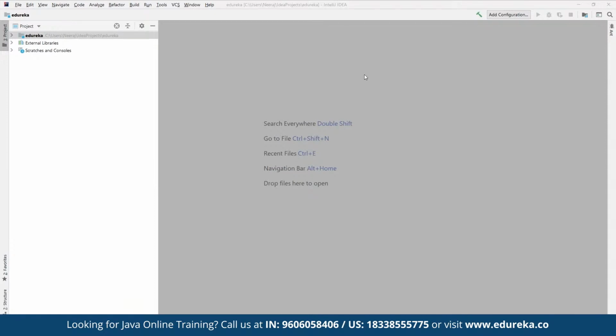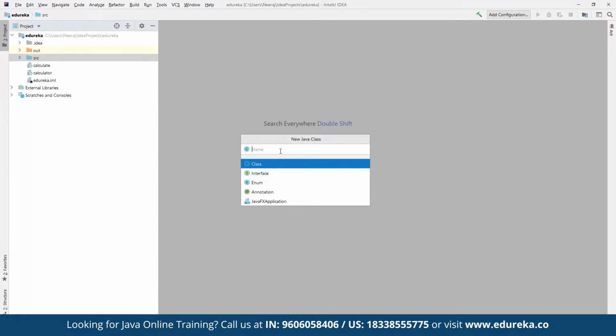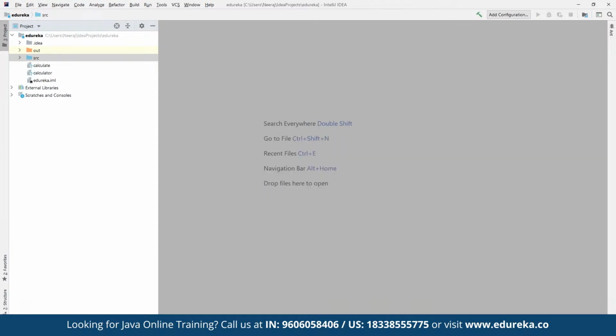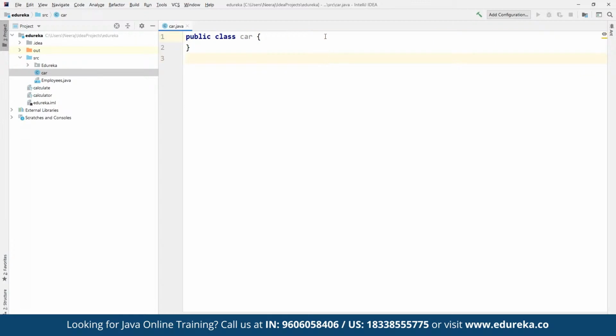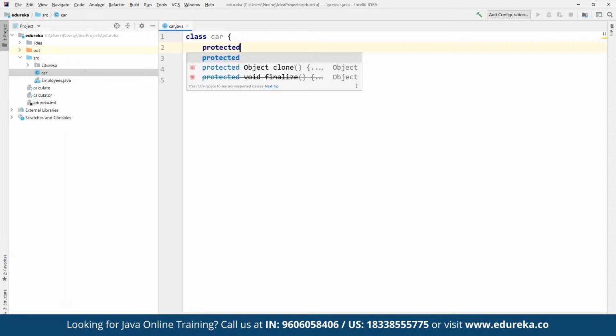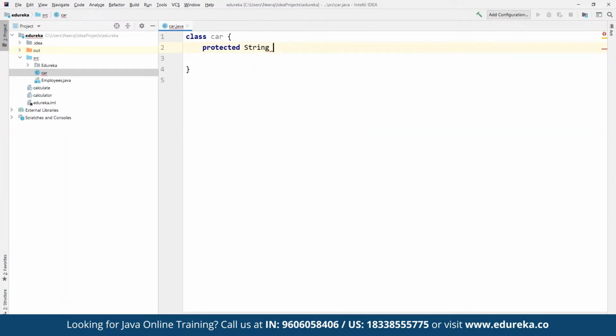Now we can define any class if we want. For example, we can create a new class and define the class as Car. Here we have a new class defined as Car, not public, just a simple class for now. Now we can define a protected string for brand. In terms of brand, we can define any value. Let's say we call the brand Mercedes, and here we define Mercedes.